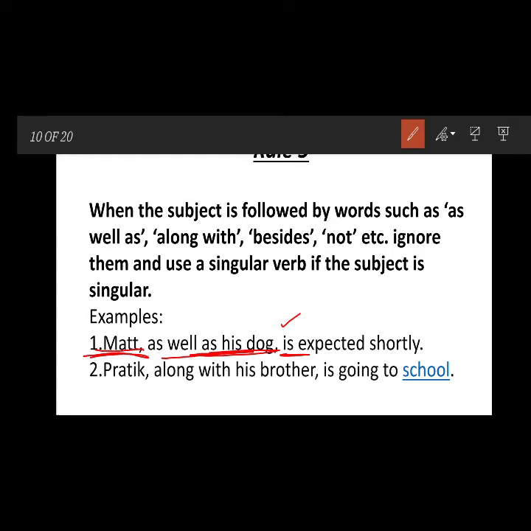Patrick along with his brother is going to school. Like here we are talking about Patrick, not his brother. We are talking about the singular person. Along with his brother just means he is going with his brother. So we are talking about Patrick, so we ignore it and we follow only this, and that's why it's is.